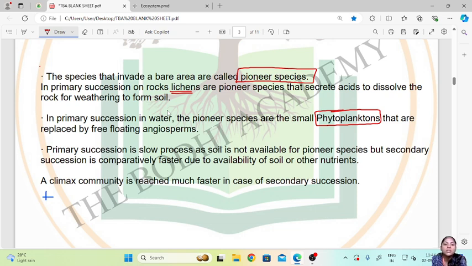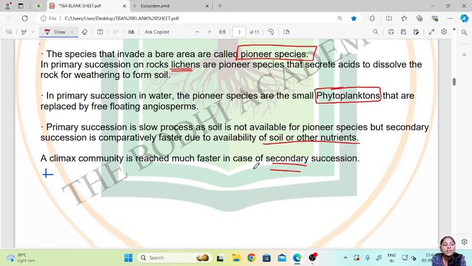So primary succession is a slow process as soil is not available for the pioneer species, but secondary succession is comparatively faster as there is availability of soil and other nutrients. As we know, soil and nutrients are very essential for plant growth. So secondary succession is much faster as there is presence of soil, humus and other nutrients. So a climax community is reached much faster in case of secondary succession. As I have already told, it is much faster to reach climax community in secondary succession.